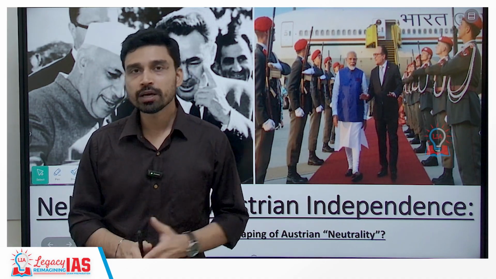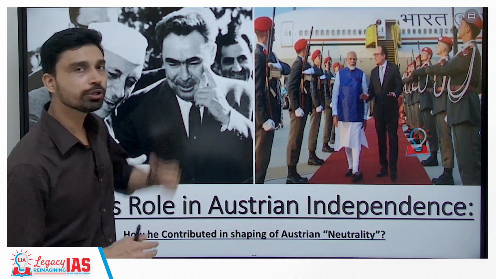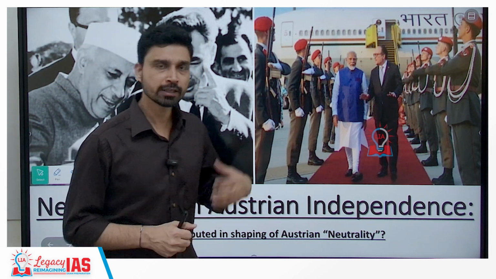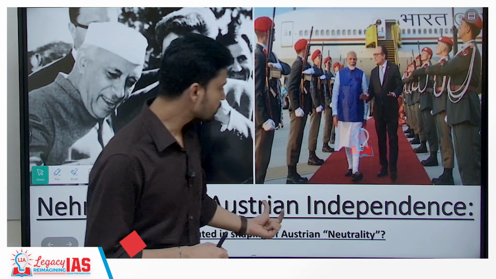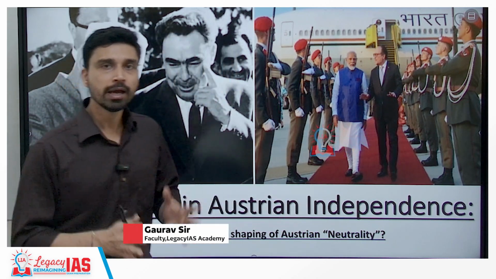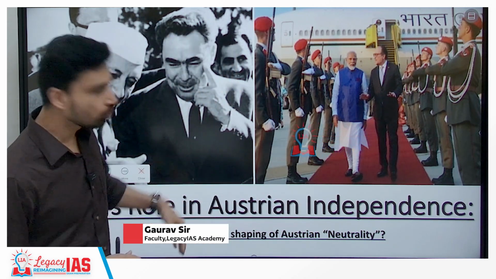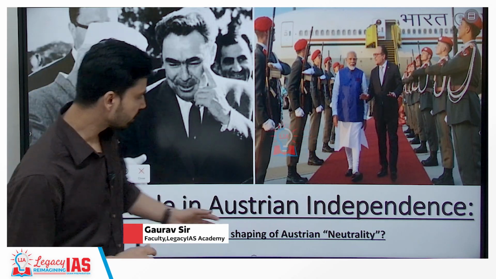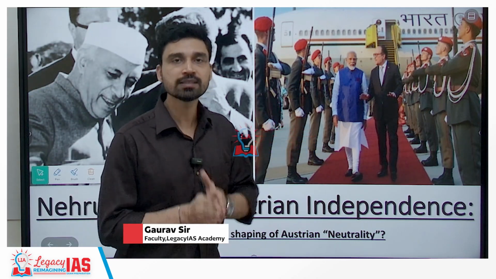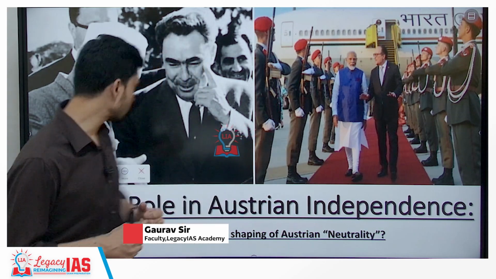In today's video, we are going to discuss the contribution and role that Pandit Jawaharlal Nehru, the first Prime Minister of India, played in Austrian independence. Austria is a small country situated in the European continent. So, how Pandit Jawaharlal Nehru contributed in shaping Austrian neutrality as far as the military alliances are concerned, that is what we are going to discuss in this video.